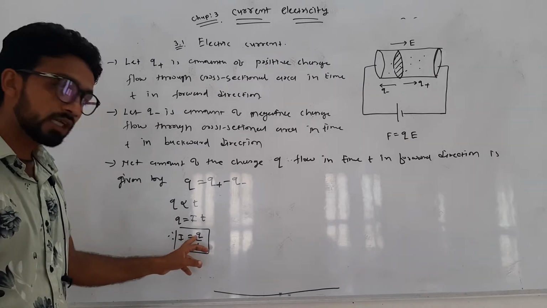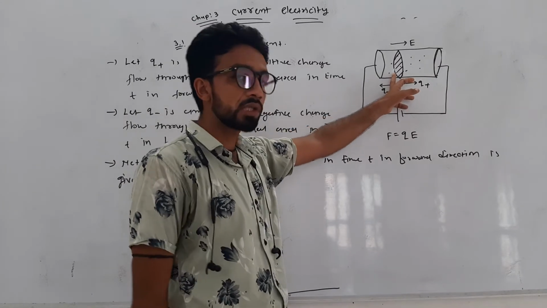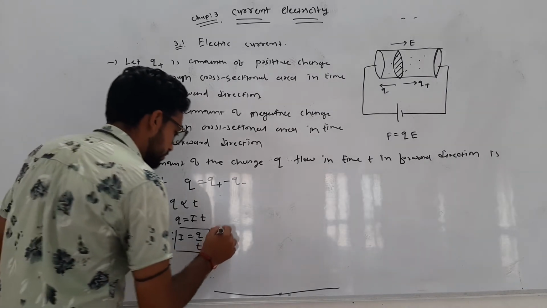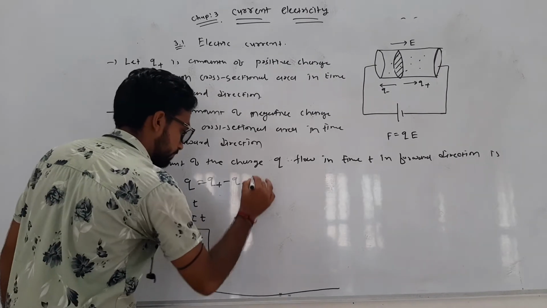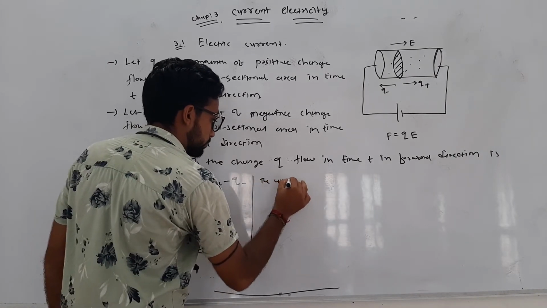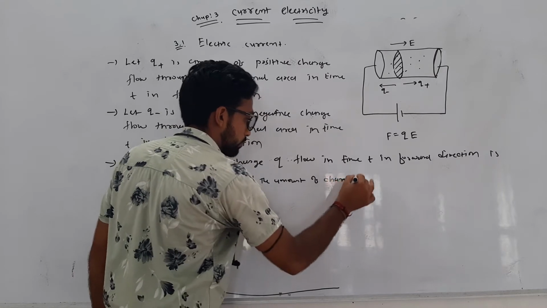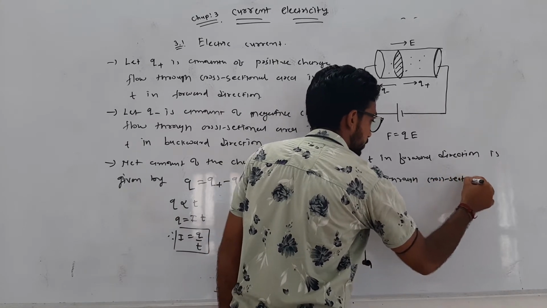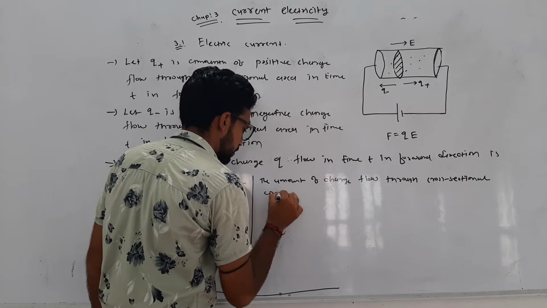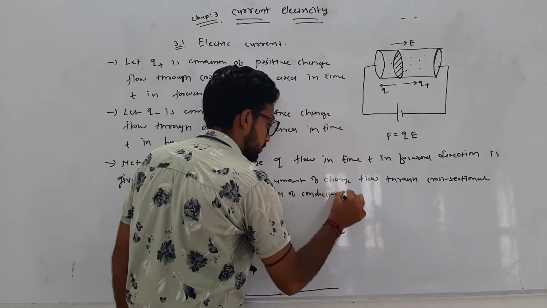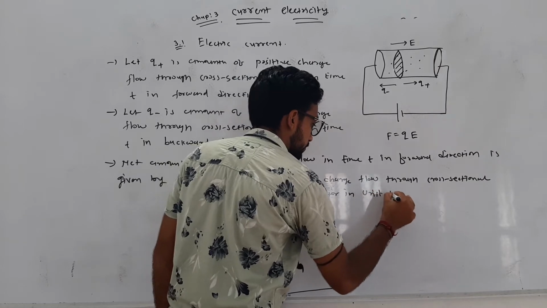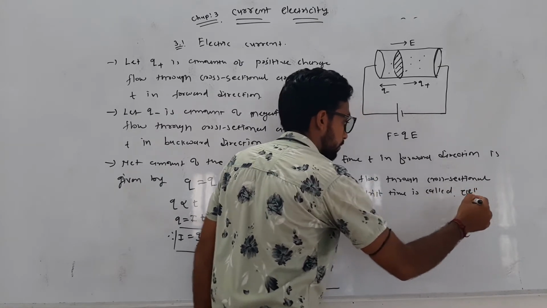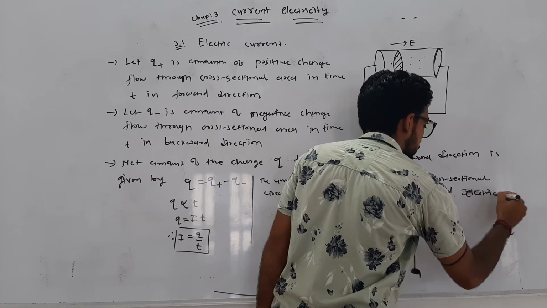The definition is: the amount of charge flowing through the cross-sectional area of a conductor in unit time is called electric current.